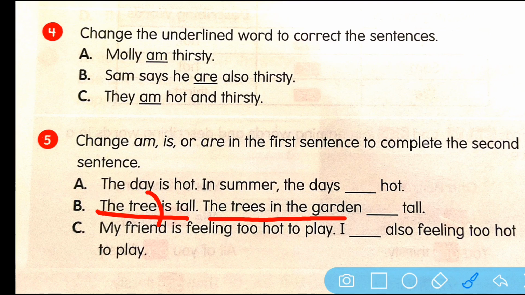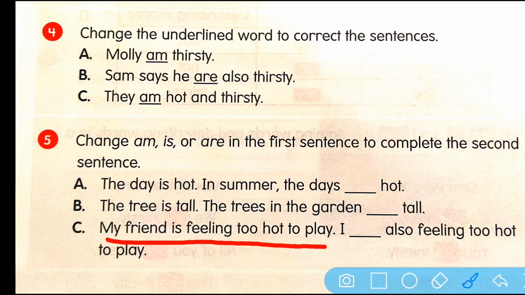And see here we have my friend is feeling too hot to play. You see, my friend. 1. I dash also feeling hot to play. Now you're talking about yourself. I am also feeling hot to play. So you will fill the correct word, whether it's is, am or are. Okay students, this you'll do in your book. I will send you number 4 and number 1.